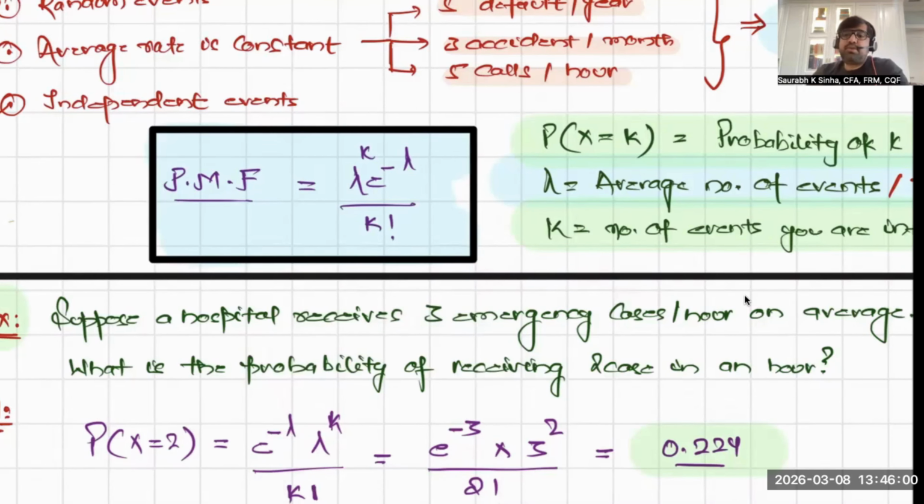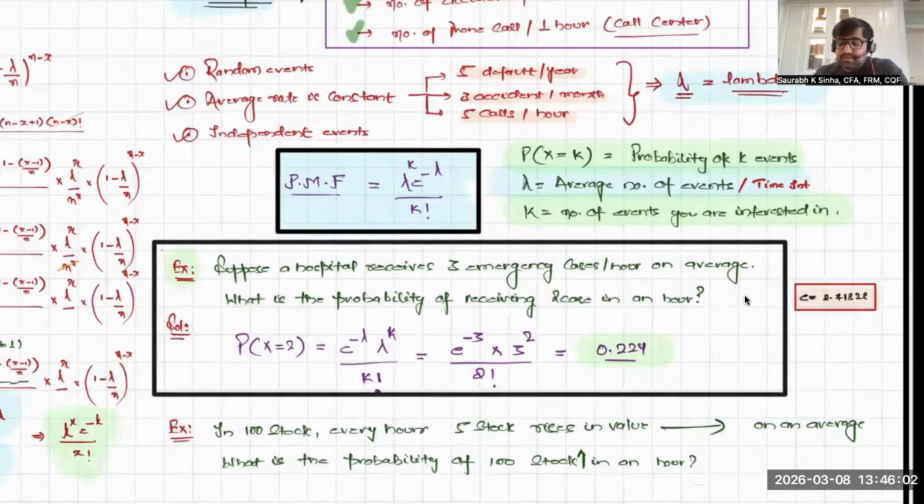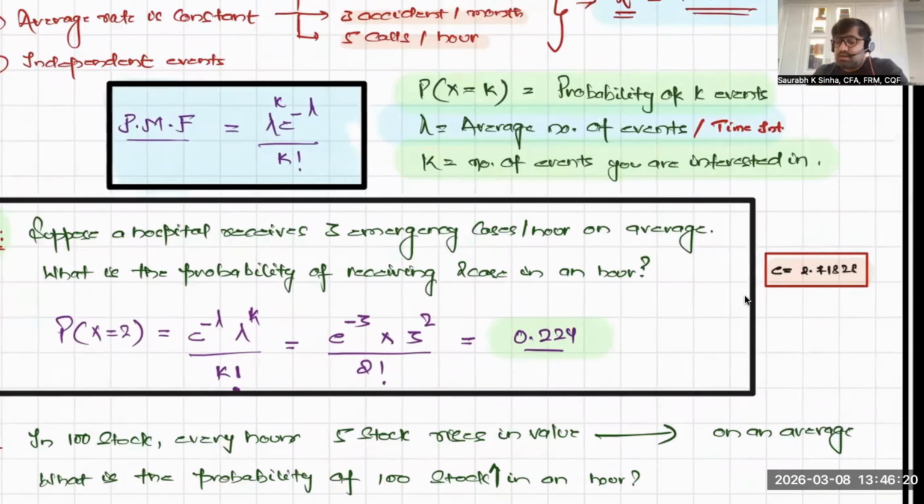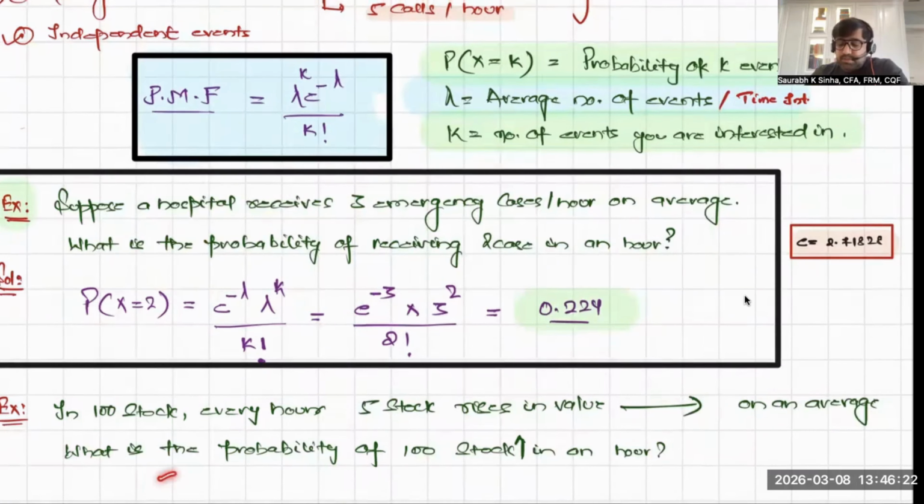Now, suppose you're interested in a finance application of the Poisson distribution, and I'm just taking a very simple application. If you're investing in, say, 100 stocks, that is your investable universe, and on average, 5 stocks rise in value every hour. What is the probability of 100 stocks rising in an hour? What is your lambda? 5. What is your K? 100. What is E? 2.71828. You substitute the values in this formula and you will get the probability.